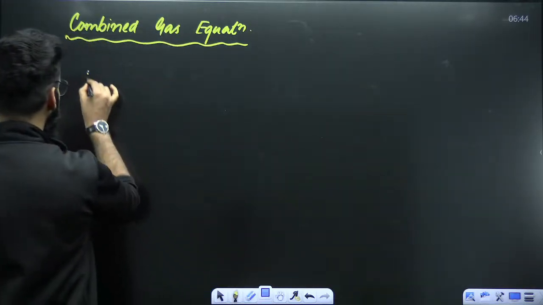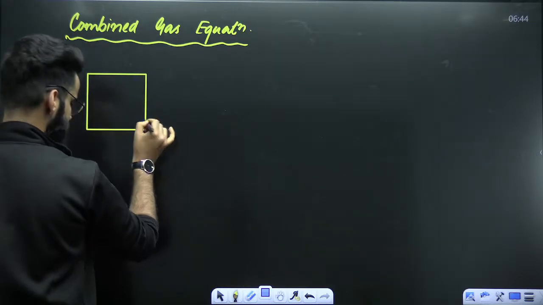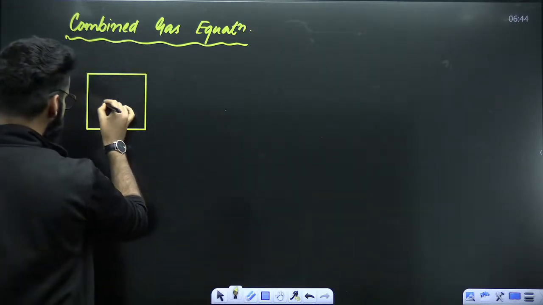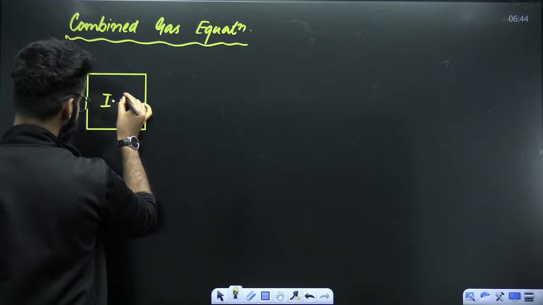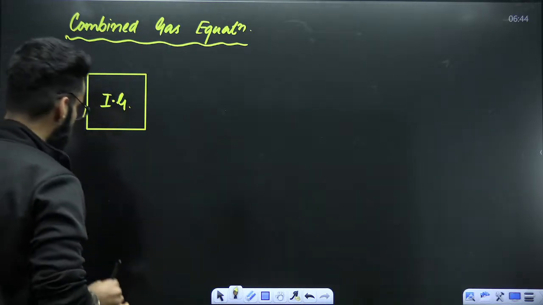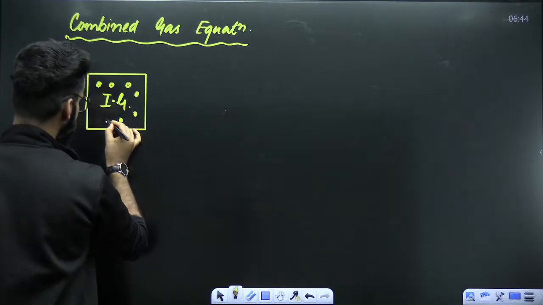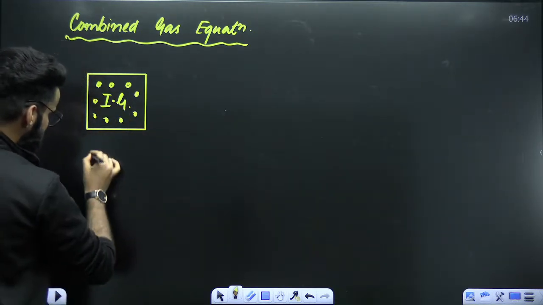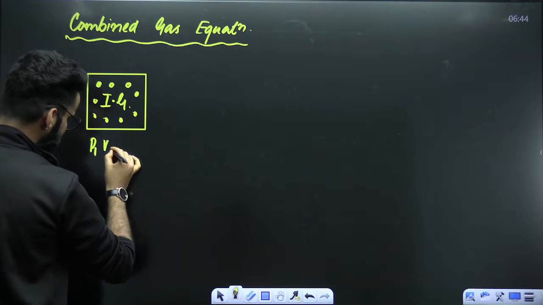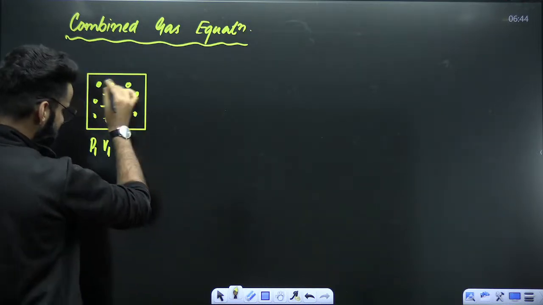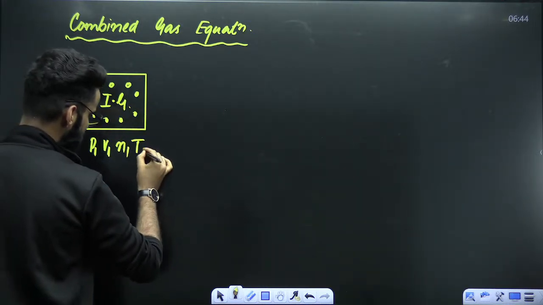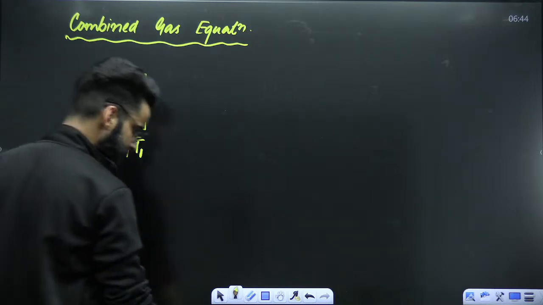Imagine that you have got a container, and this container contains an ideal gas. These are basically the ideal gas molecules present in the container. Let's say the pressure of this ideal gas is P1, volume is V1, moles of the gas in the container is N1, and temperature of the gas is T1, right?